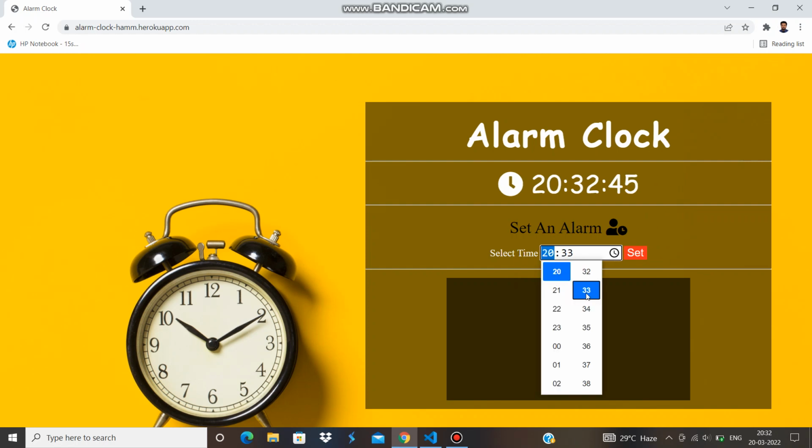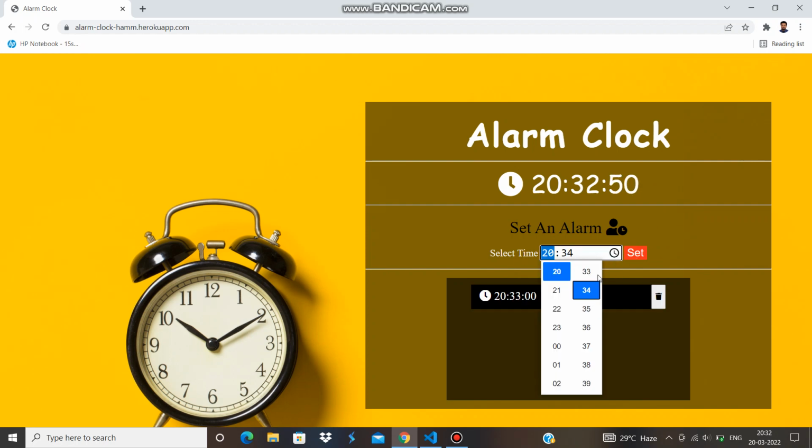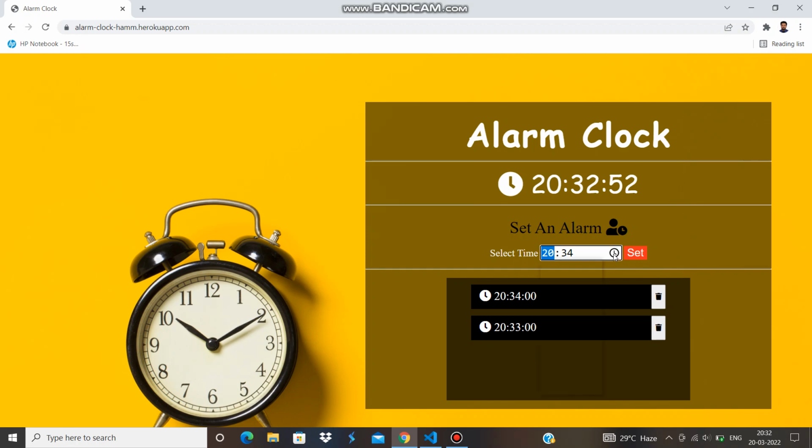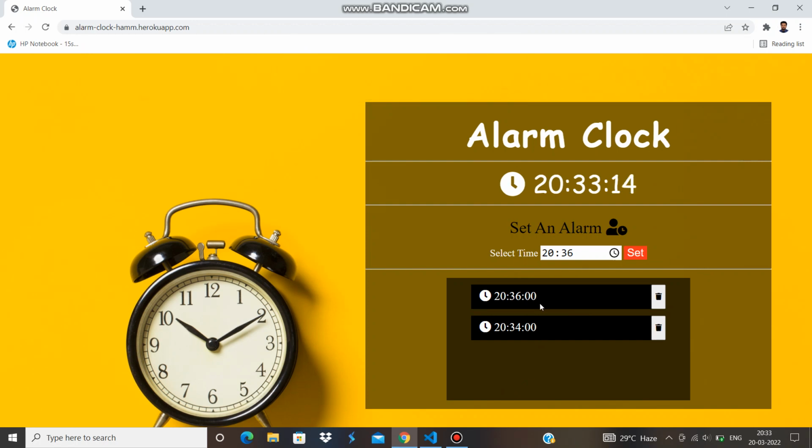Let me set the alarm of 2023, and I can set multiple alarms. So let me add another alarm. Let me add one another alarm. So this is the alarm. The alarm is ringing and it is showing the alert: Alarm is ringing and wake up. For this alarm, when we press the OK button, the alarm will automatically get deleted. So this is deleted. So these are the two alarms.